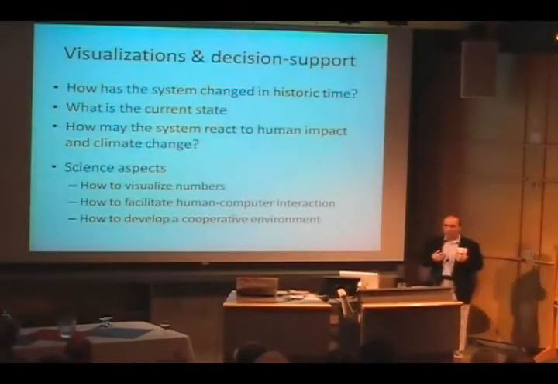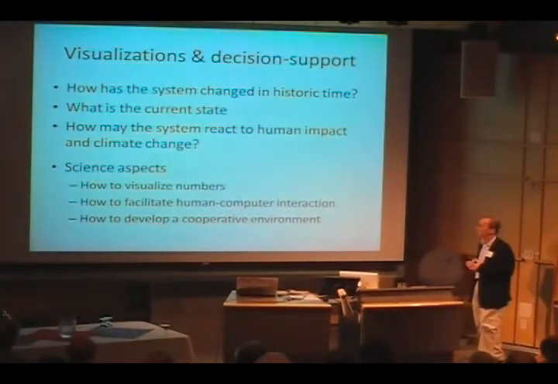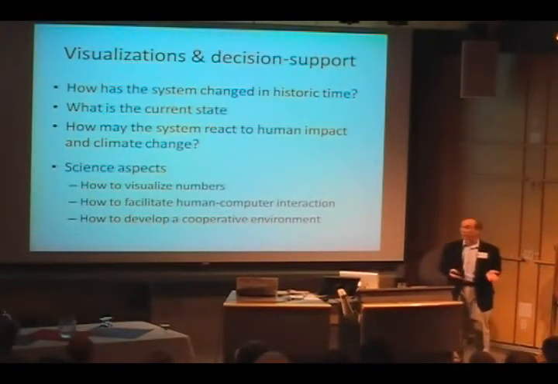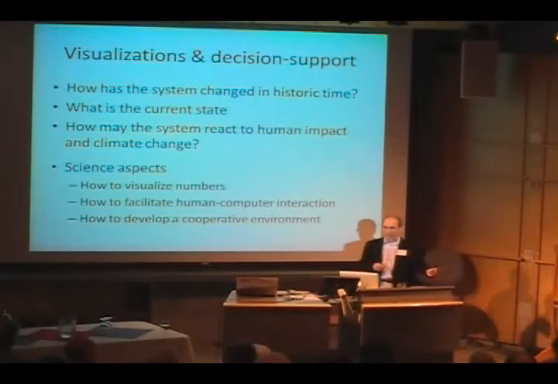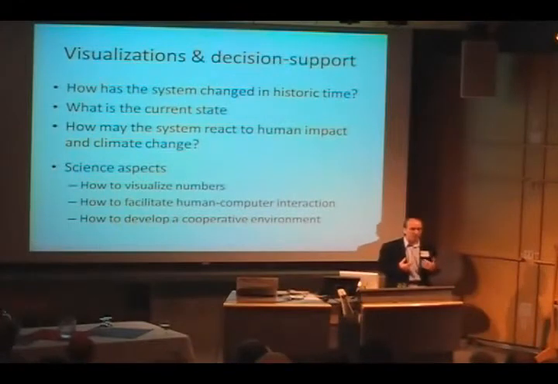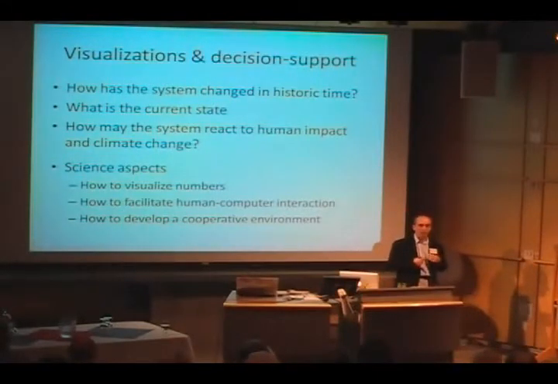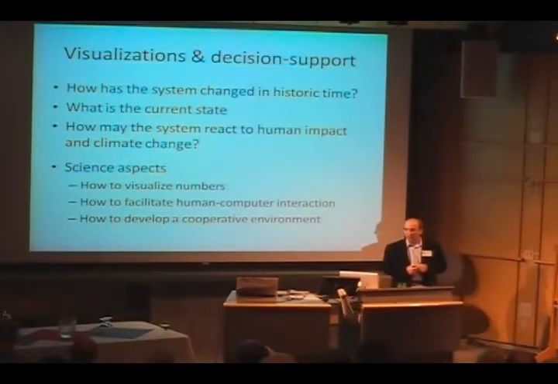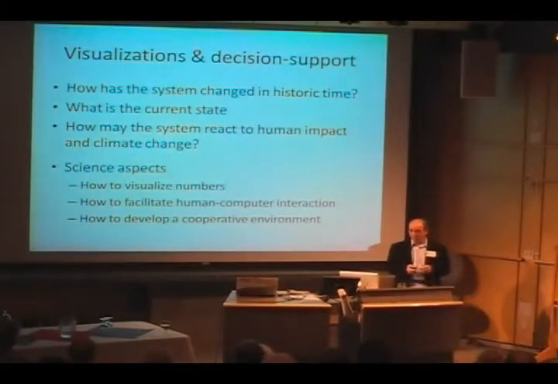we are working now on thinking about what we do with visualization. We want to visualize how the system has changed in historic time. We want to show the current state of the system and how the system reacts to human impact and to climate change. There's a lot of science involved in this, like how do you visualize numbers? How do you get humans and computers to work together in the best possible way? That's a field of computer science, and we're working very closely with those people. How do you develop a cooperative environment? That's the kind of challenge we have put forward for our Black Room meetings.